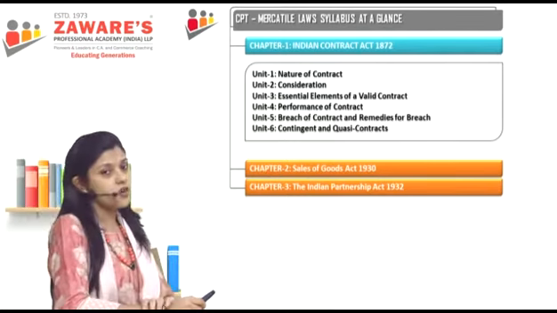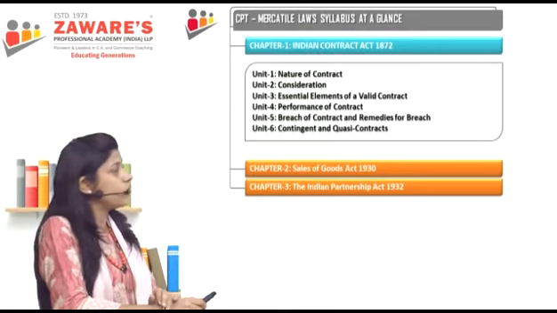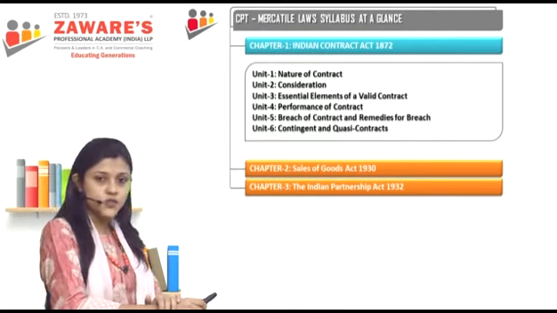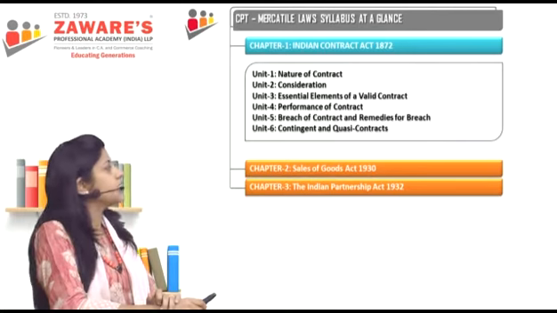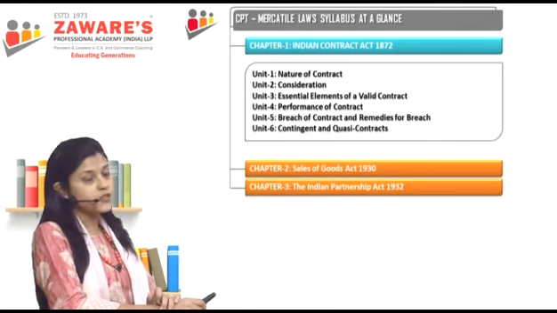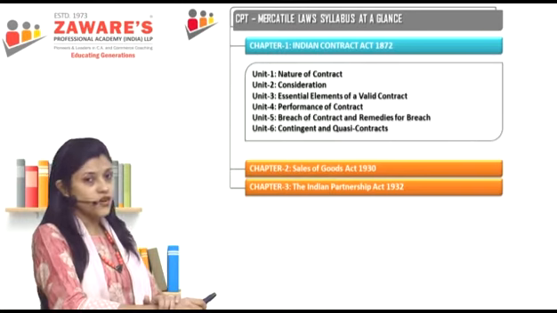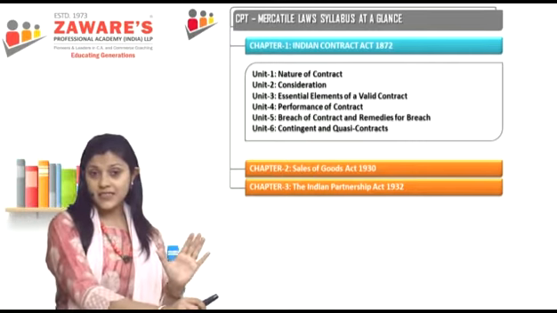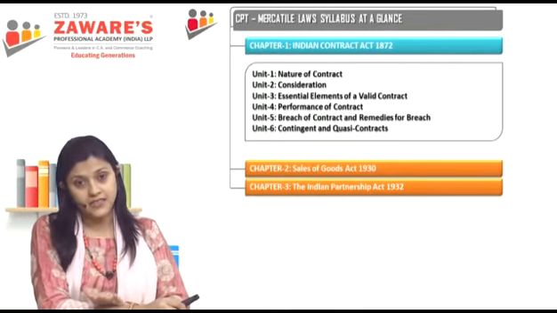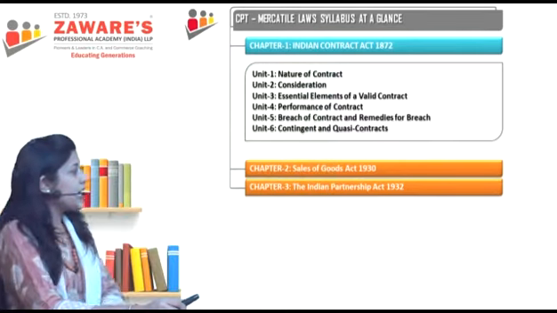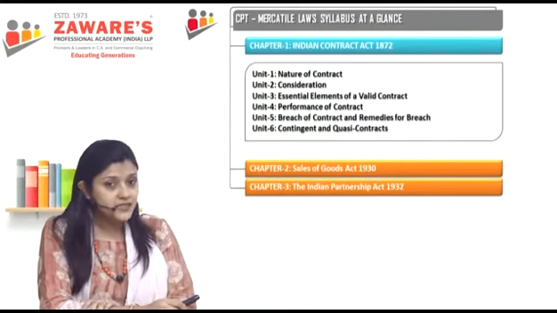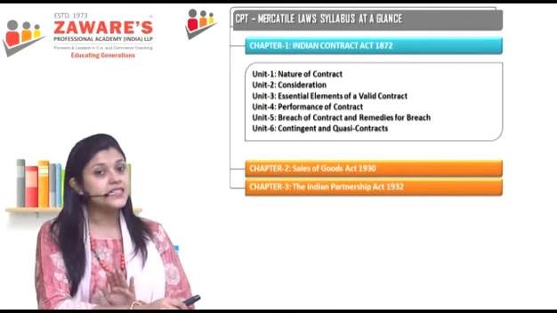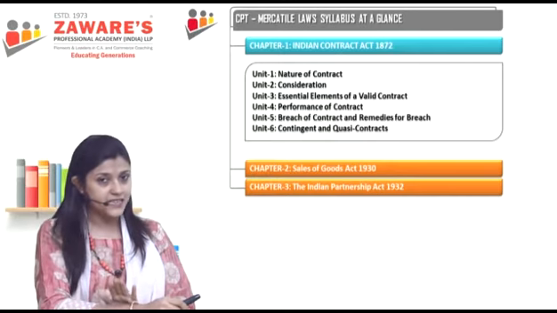Now, let's understand what we are going to study in your coursework. First, we have the Indian Contract Act of 1872, where we will be understanding the nature of contract, consideration, essential elements of a valid contract, performance of contract, breach of contract and remedies for breach, as well as 2 special types of contracts, being contingent and quasi. That's going to be our first act, the Contract Act, which is actually the base of all the other acts. Then we have the Sale of Goods Act of 1930 and the Indian Partnership Act of 1932. This is your basic syllabus for the subject itself.